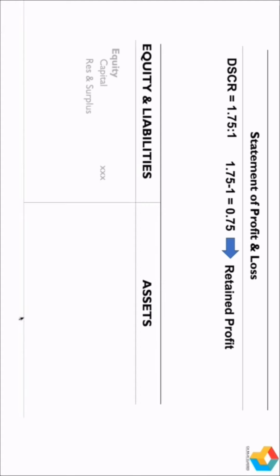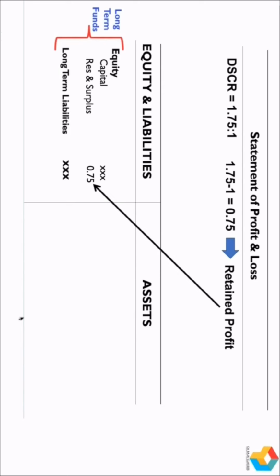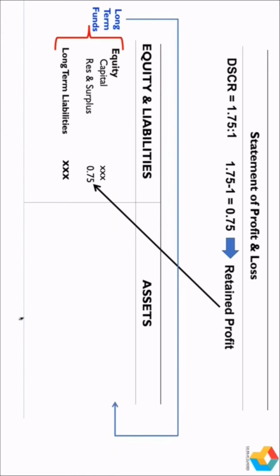And if DSCR is 1.75, it means out of 1.75, 1 can be paid, 0.75 can be retained in the business. And I told you that this retained profit will go to the balance sheet under the head reserves and surplus. So now this reserves and surplus along with capital will be called equity, and this equity along with the long-term liabilities will be called long-term funds. These long-term funds can be used for creating long-term assets. I repeat, these long-term liabilities can be used for creating long-term assets.